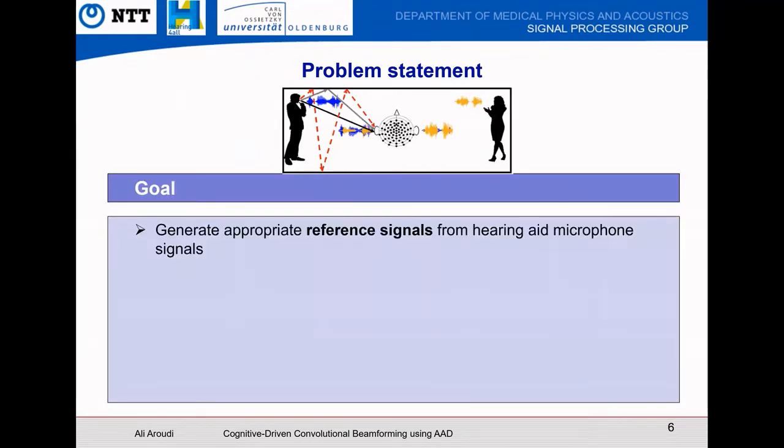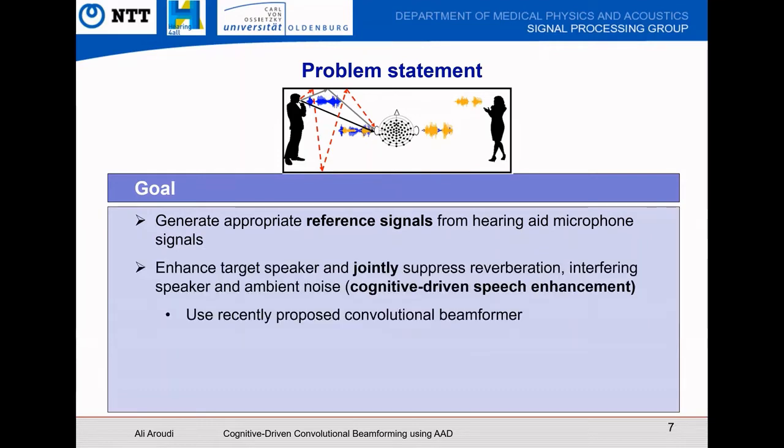The goal is to generate appropriate reference signals from hearing aid microphone signals. Then we do AAD to identify the targeted speaker. The other main goal is to enhance the targeted speaker and jointly suppress reverberation, the interfering speaker, and ambient noise. And for that, we use a recently proposed convolutional beamformer.